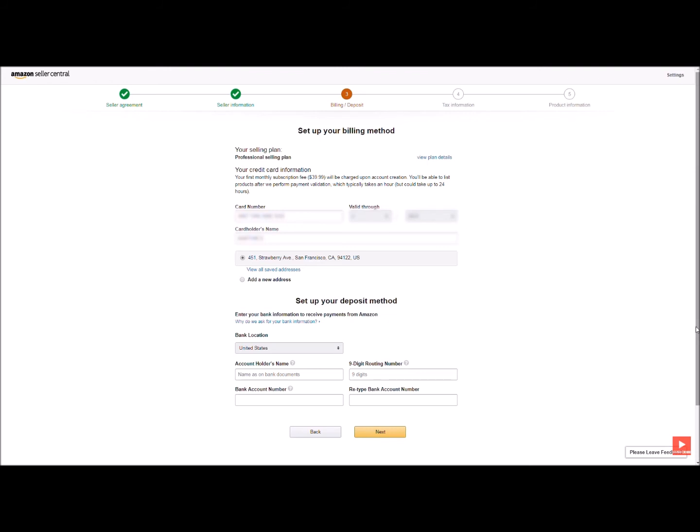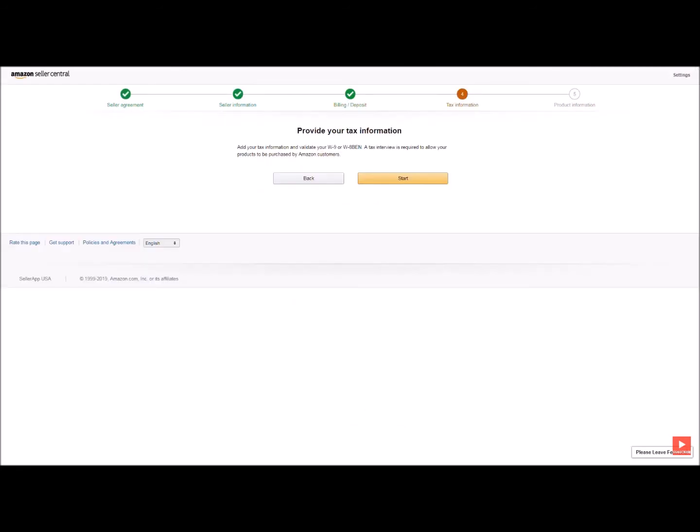Whatever money you make selling products on the platform, Amazon will transfer it to the bank account you mentioned here. Now enter the account holder's name and your bank account number and any other information that is required and click on Next. Now we're done with all the super easy sections and we'll be getting down to some serious steps. So pay attention here. In the fourth section, you need to enter tax information.